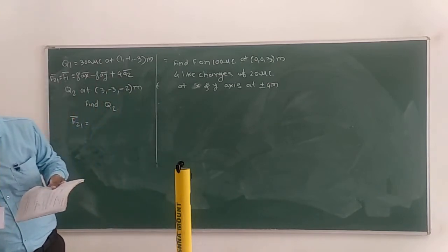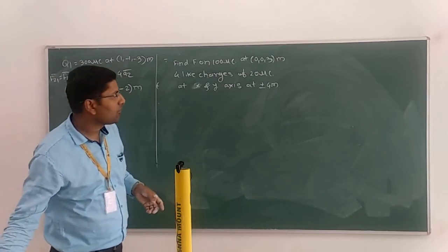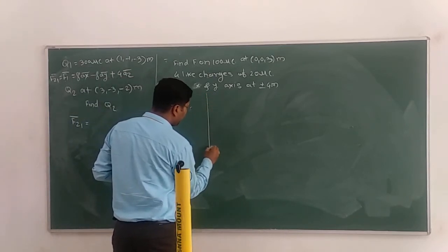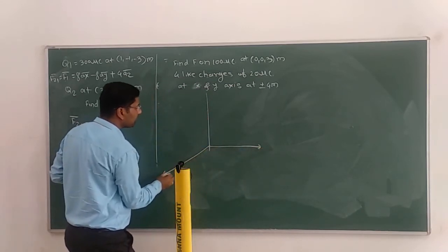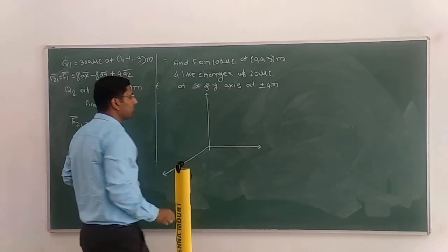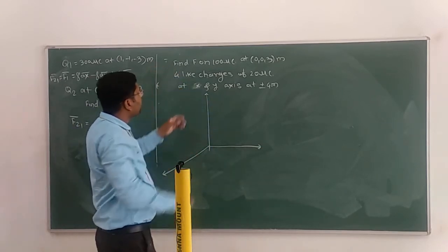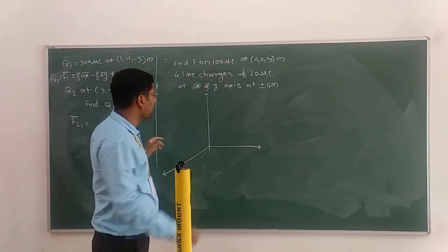Okay, so plus or minus 4 meter you have to catch for this. I will draw this figure and you have to calculate the force. I am drawing the Cartesian coordinate system because they have given Cartesian coordinate system. So find the force on the 100 microcoulomb at (0, 0, 3).